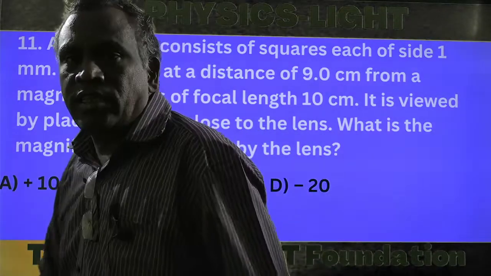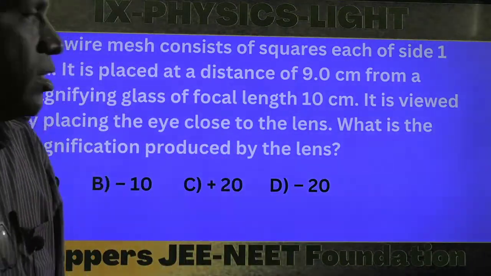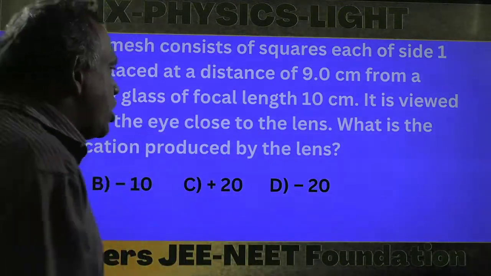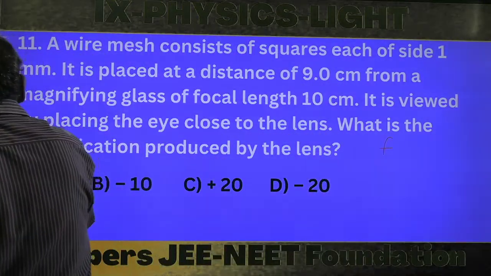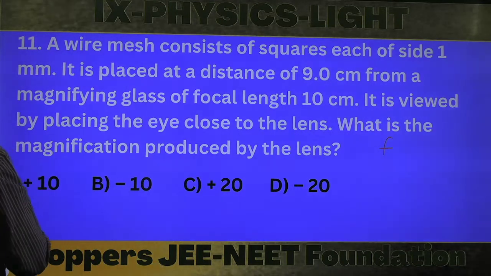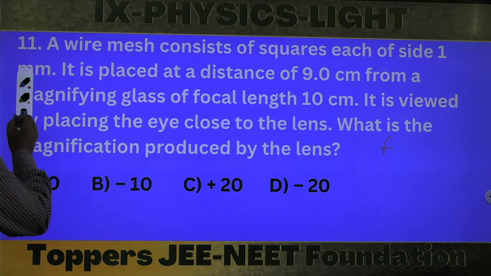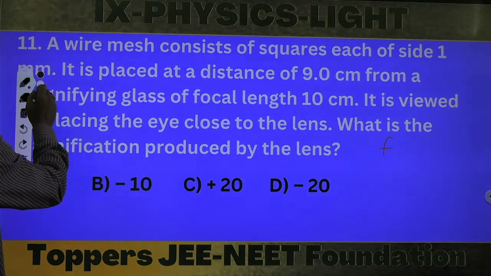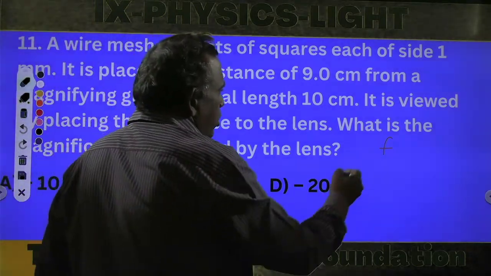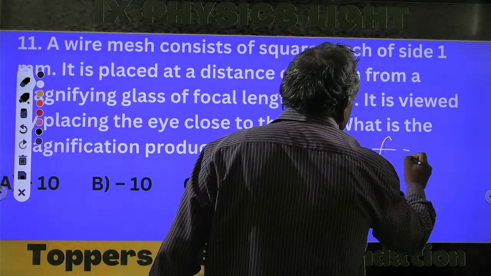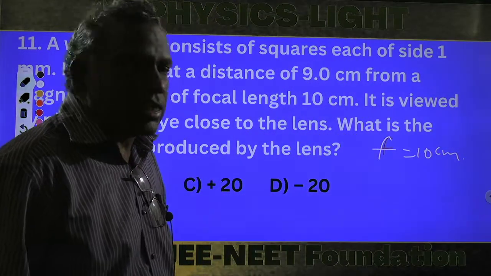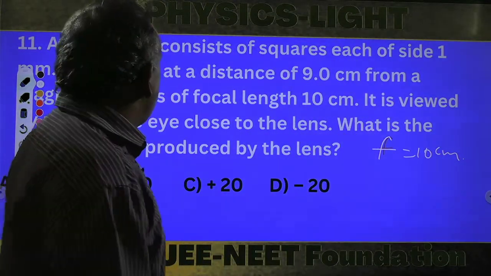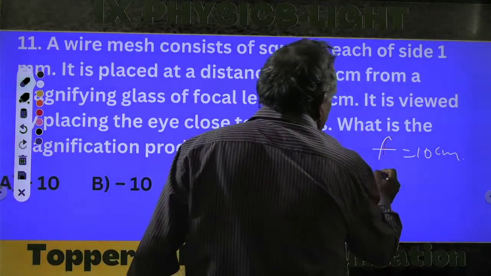Here the focal length is given. The focal length is 10 centimeters. The object distance is 9 centimeters.